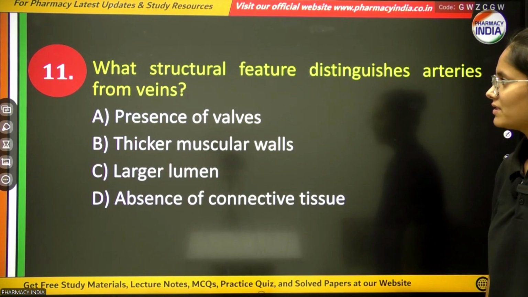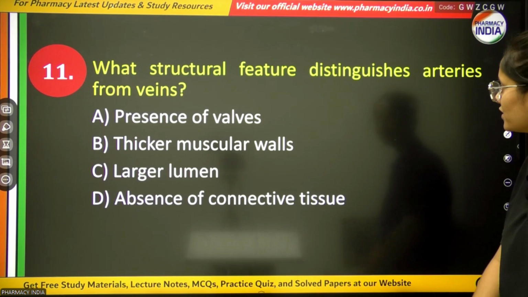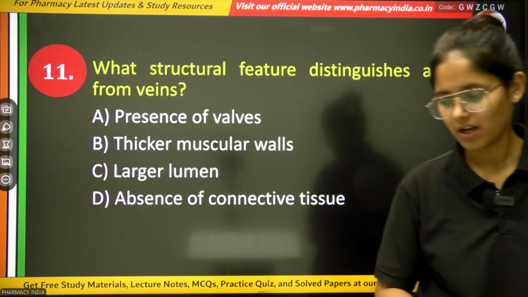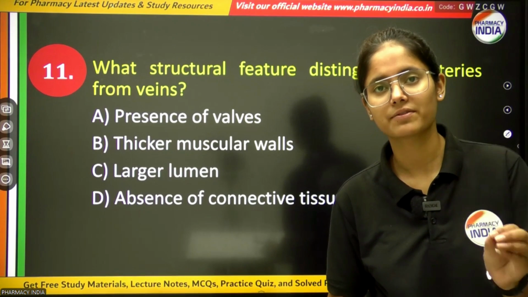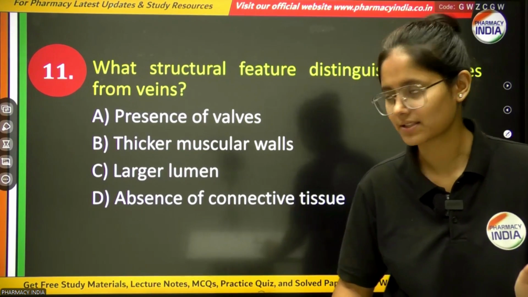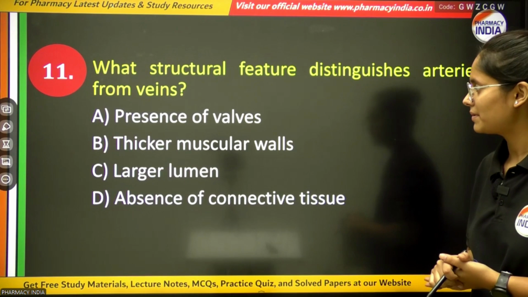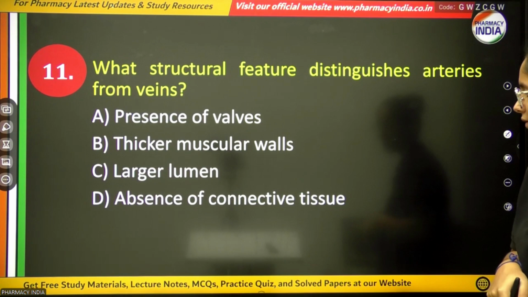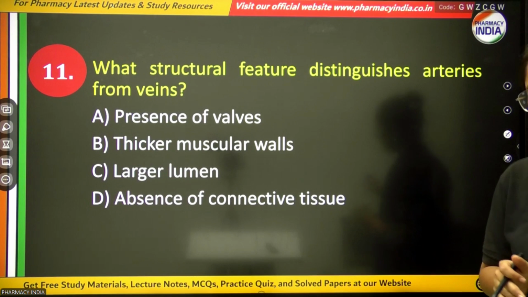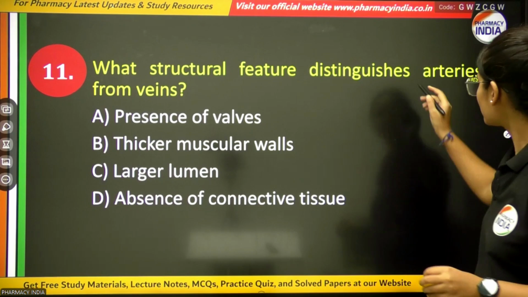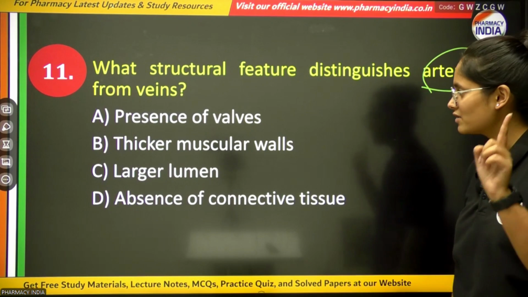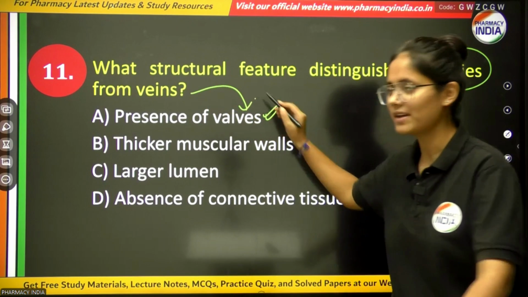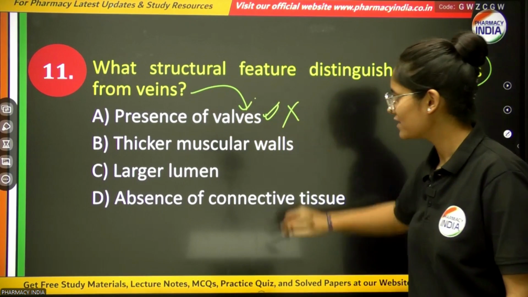Okay, next question is, what structural feature distinguishes arteries from veins? Now you have to tell what is the major difference between arteries and veins. The options are presence of valve, thicker muscular wall, larger lumen, or absence of connective tissue. Now you have to answer with respect to arteries, not veins. So presence of valve is a characteristic feature of veins. Clear? So this will be wrong.